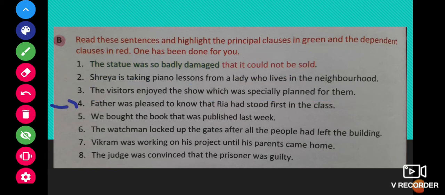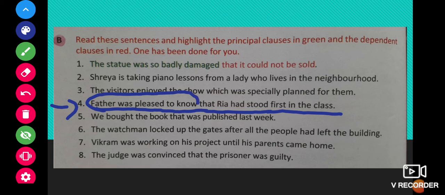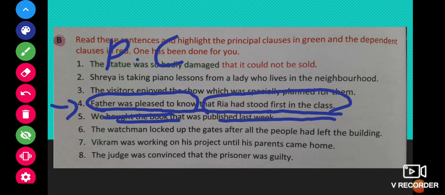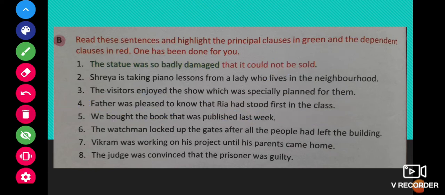Let us move ahead. Father was pleased to know that Riya had stood first in the class. Now here father was pleased to know, this is a complete sentence. So this is the principal clause. That Riya had stood first in the class is not complete. This is incomplete. So it is dependent clause.